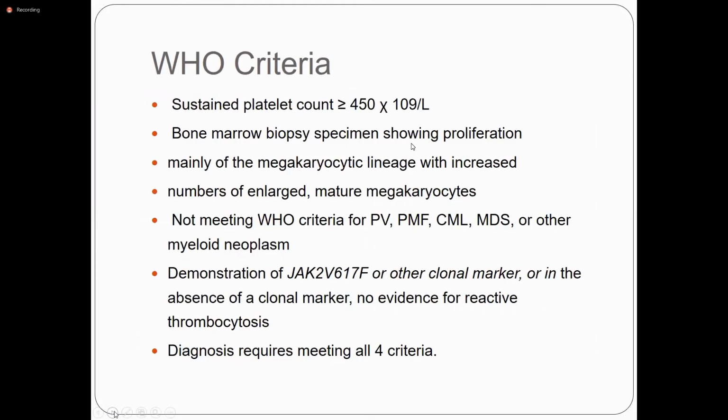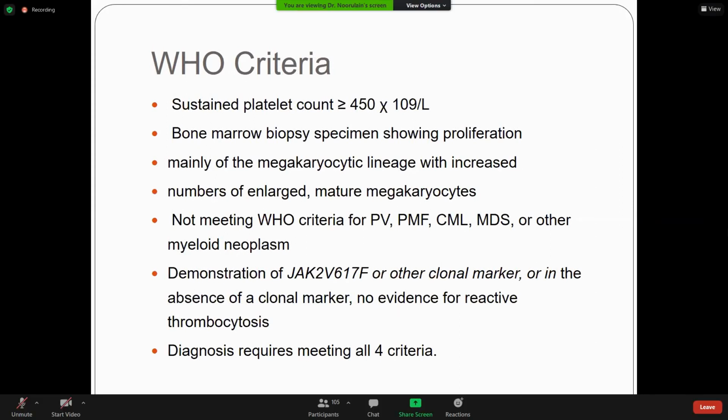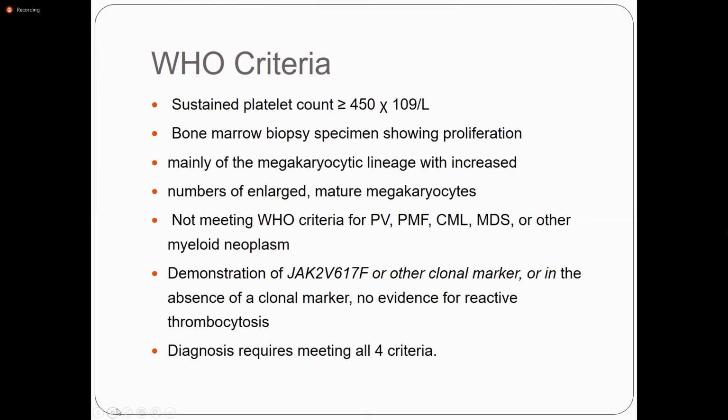What are the criteria for essential thrombocythemia? WHO criteria: a sustained platelet count of more than 450, and a bone marrow biopsy specimen showing proliferation mainly of the megakaryocyte lineage with an increased number of enlarged mature megakaryocytes. And you exclude the WHO criteria for polycythemia vera, myelofibrosis, chronic myeloid leukemia, myelodysplastic syndrome, and other myeloid neoplasms.